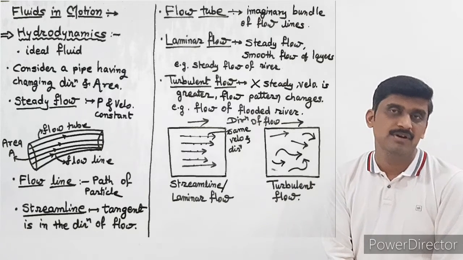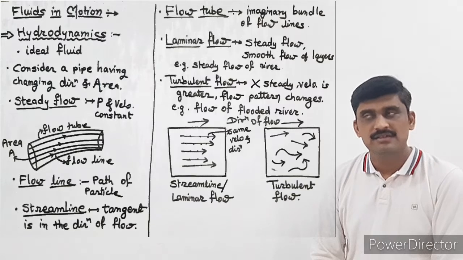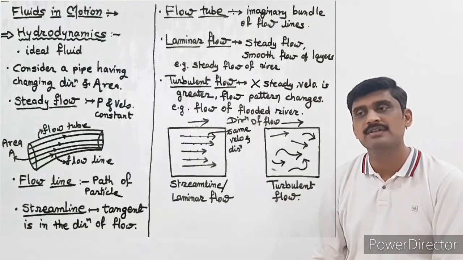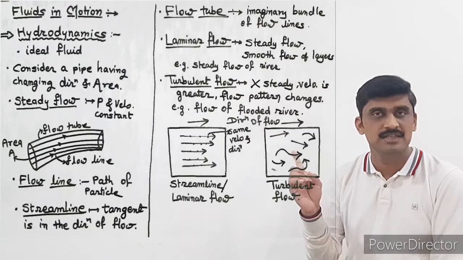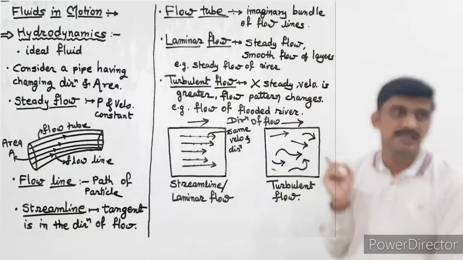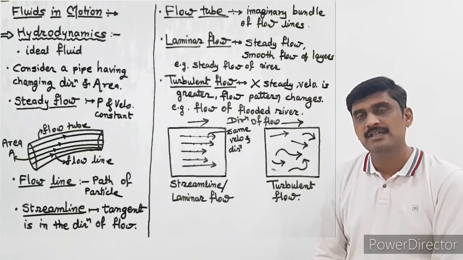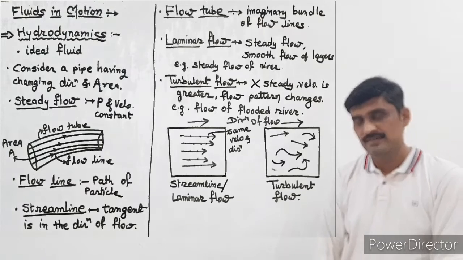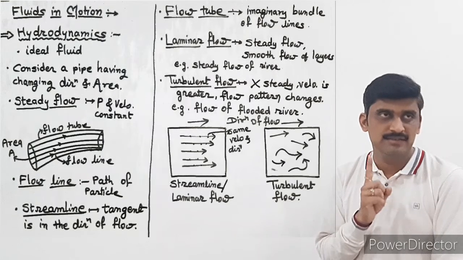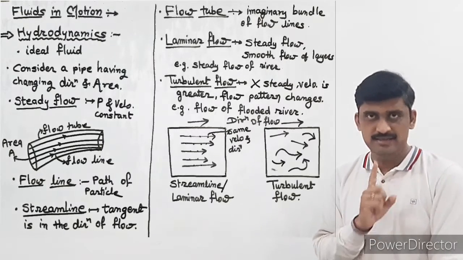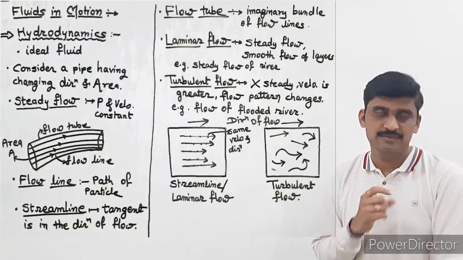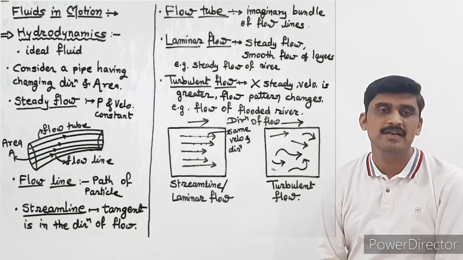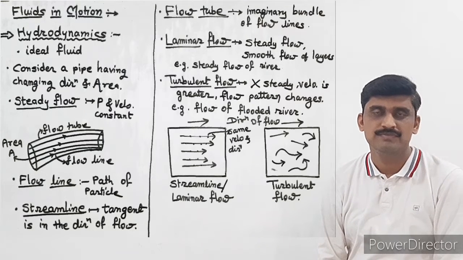If all molecules are passing through the tube with the same velocity and in the same direction, as indicated in this figure, then it can be called streamline or laminar flow. Here the direction of all the particles or molecules is the same and velocity is also the same. If such a type of flow is studied, then it is called laminar flow or streamline flow.